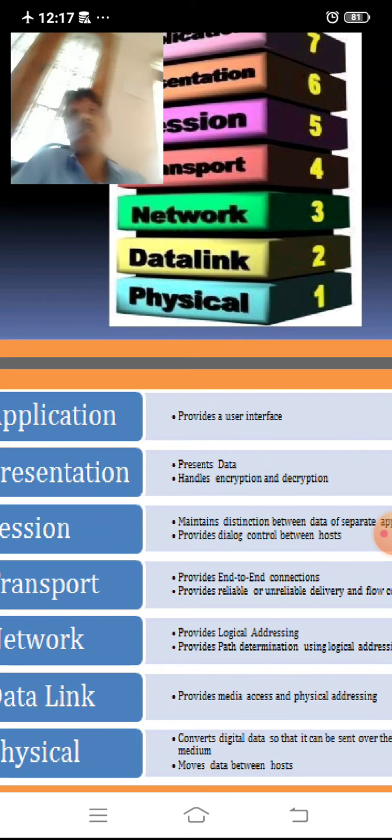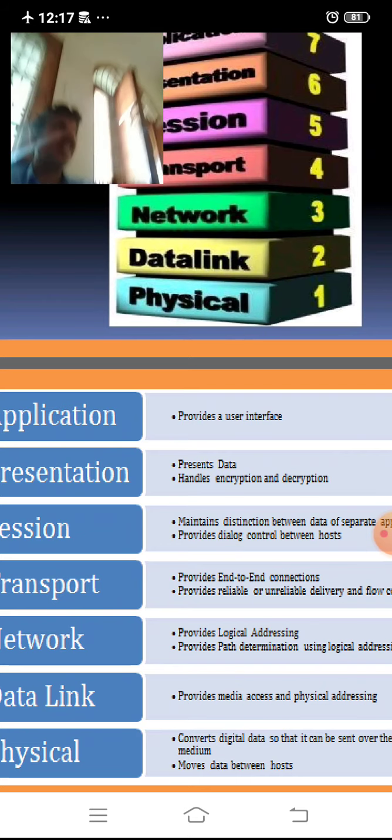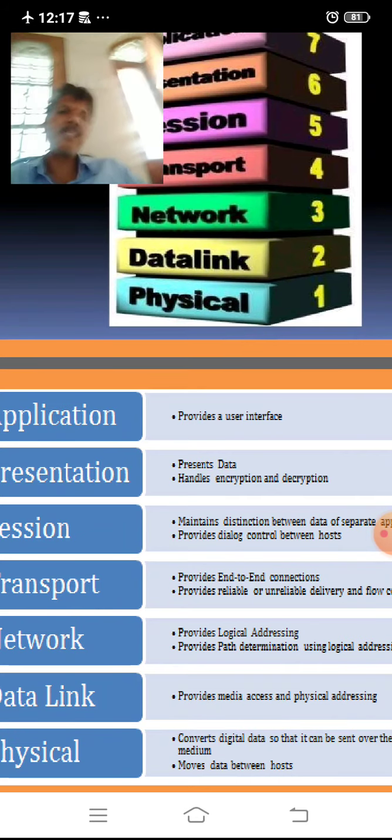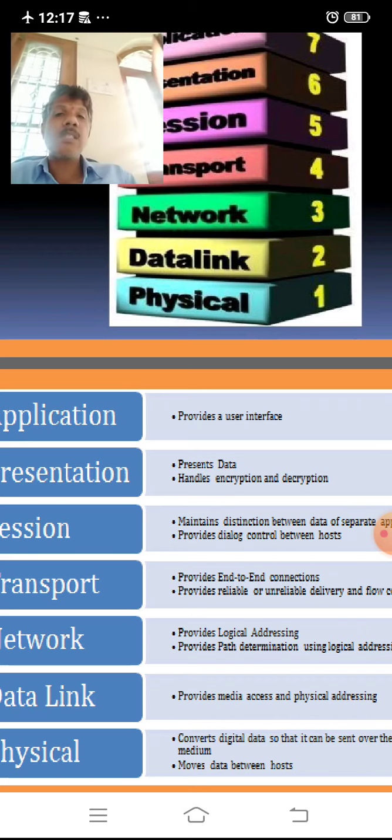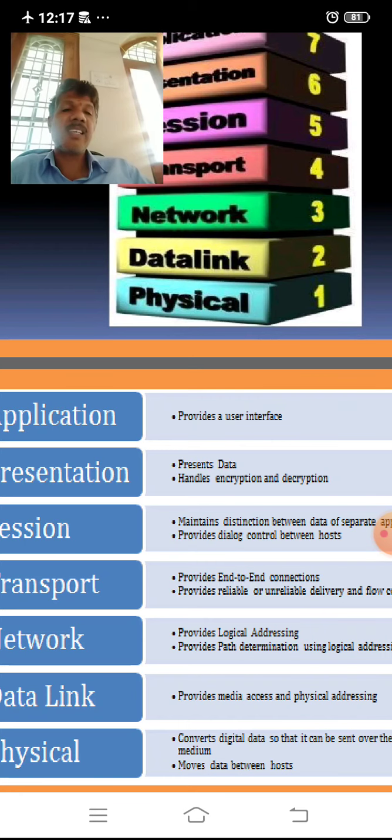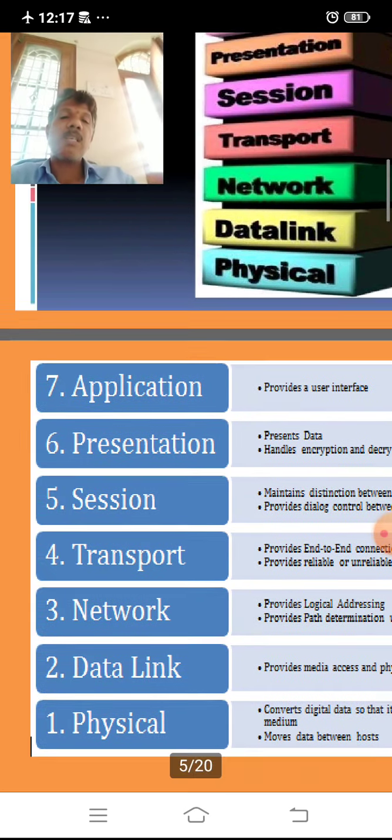The presentation layer especially includes an encryption mechanism, that is, encryption and decryption. Encryption means the process of converting readable text into unreadable text, nothing but plain text into ciphertext, whereas decryption is converting ciphertext into plain text. Then come to the session layer.